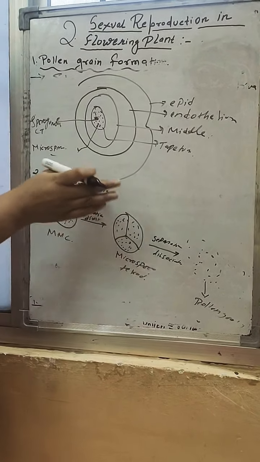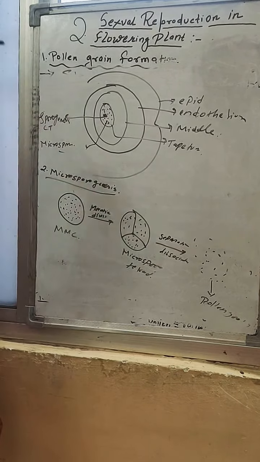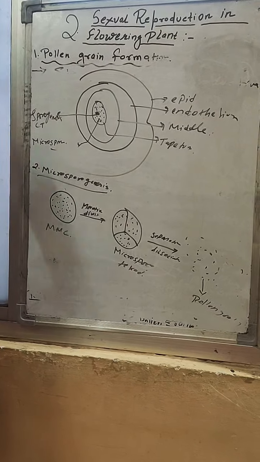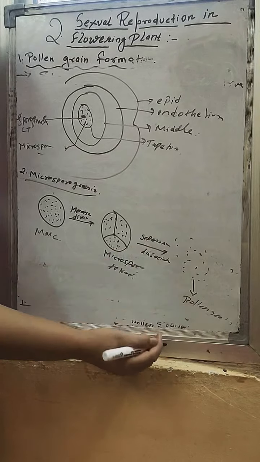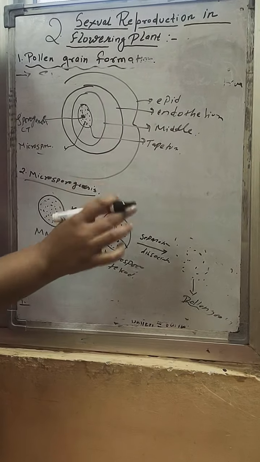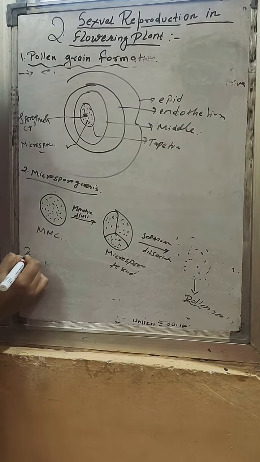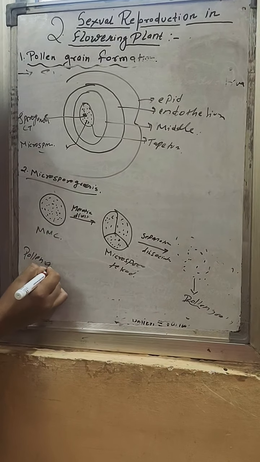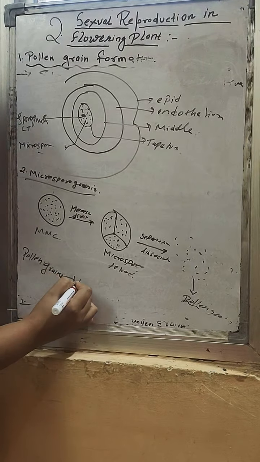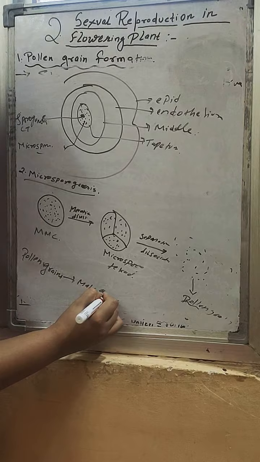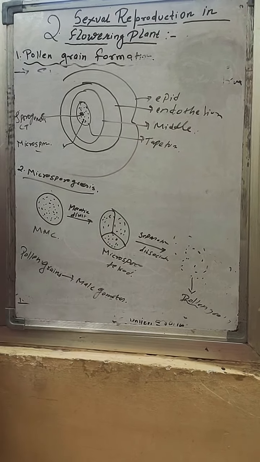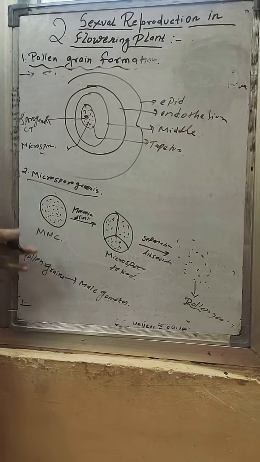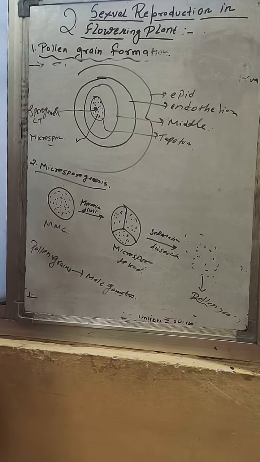As long as they were in the tetrad, they are known as microspores. As the anther matures, they separate, get dissociated and form the pollen grain. And pollen grains are what, students? I have already taught you, these are the male gametophyte. Pollen grains are the male gametophyte. In this way the pollen grain formation takes place.